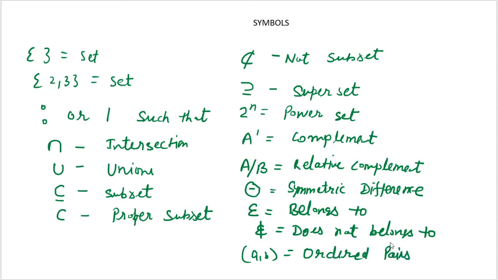Okay, children. So now we are moving to the next part. So what is the next part, children? Here in the next part we will discuss the representation of sets. So children, there are two ways to represent the set.